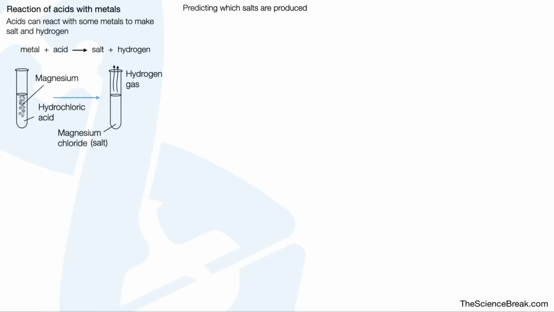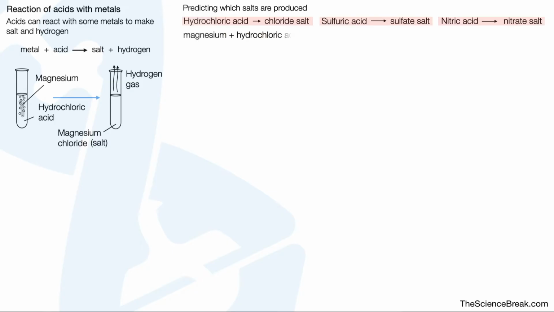Predicting which salts are produced. A good thing to remember, which is going to help us with this, is that hydrochloric acid will produce a chloride salt, sulfuric acid will produce a sulfate salt, and nitric acid will produce a nitrate salt. So let's take a look at this one here. Magnesium plus hydrochloric acid. Well, we've got hydrochloric acid, so we're going to get a chloride salt. That actually gives us magnesium chloride plus hydrogen. The chemical equation for that is shown here.